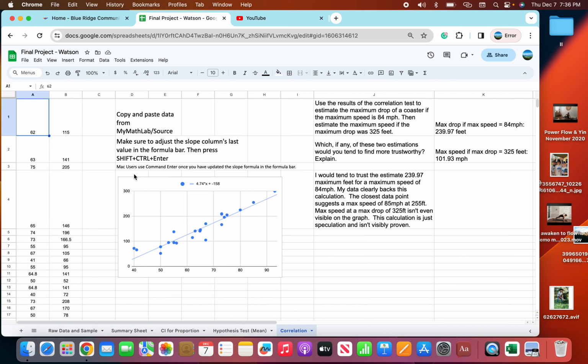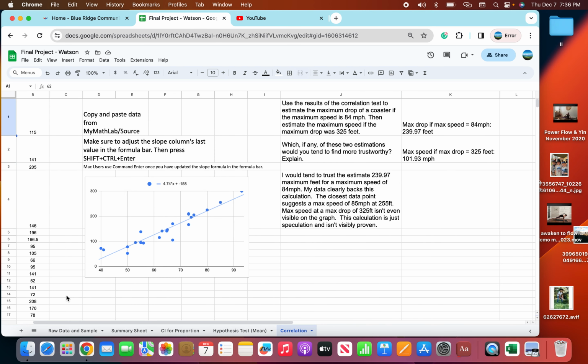My questions evaluated the maximum drop at 84 miles per hour and the maximum speed at a drop of 325 feet. The answers this yielded were 239.97 feet and 101.93 miles per hour. Of these two calculations, the first is more trustworthy, just because this question is within my sample set, the answer and the speed given.